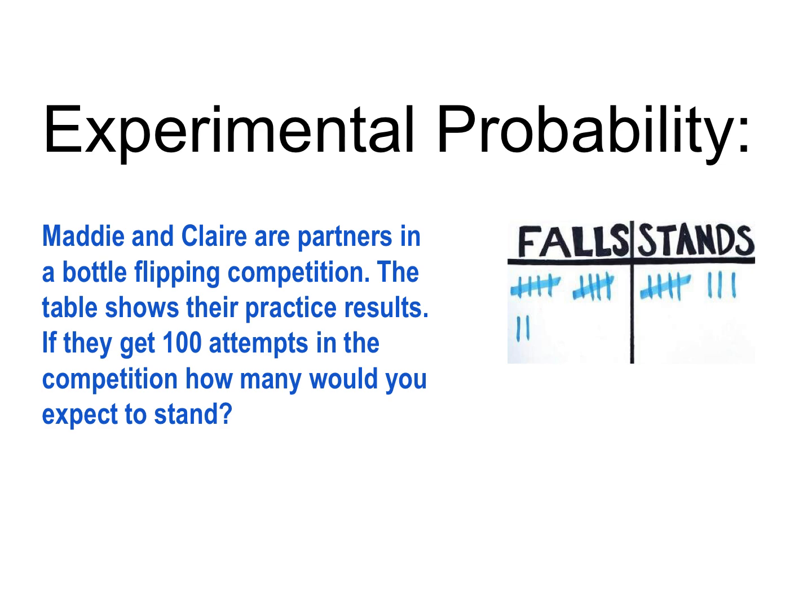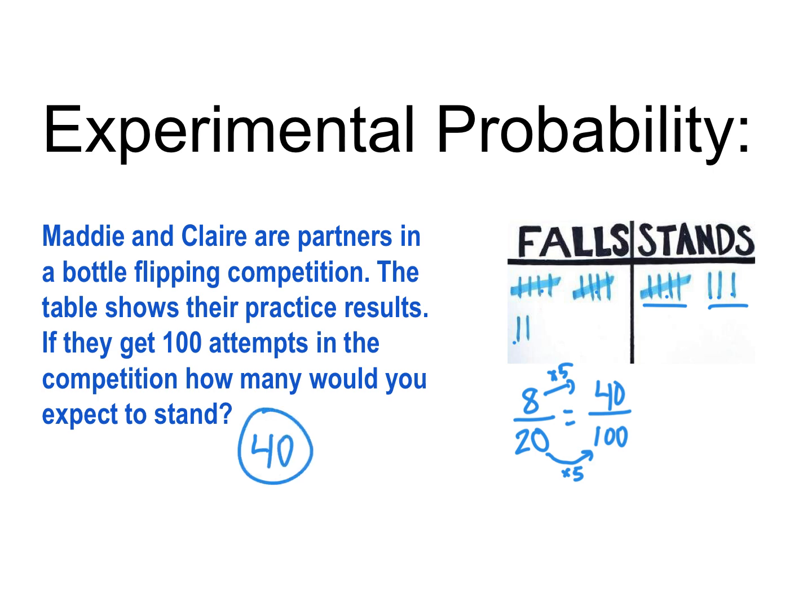Well, first let's find what's the fraction of ones that already are standing. So we've got 8 out of 20. Okay, so I want to know what it would be out of 100. So I could just crisscross multiply, divide by the lonely guy, or I could say times 5. Times 5, and that's 40 out of 100 is what I would expect.